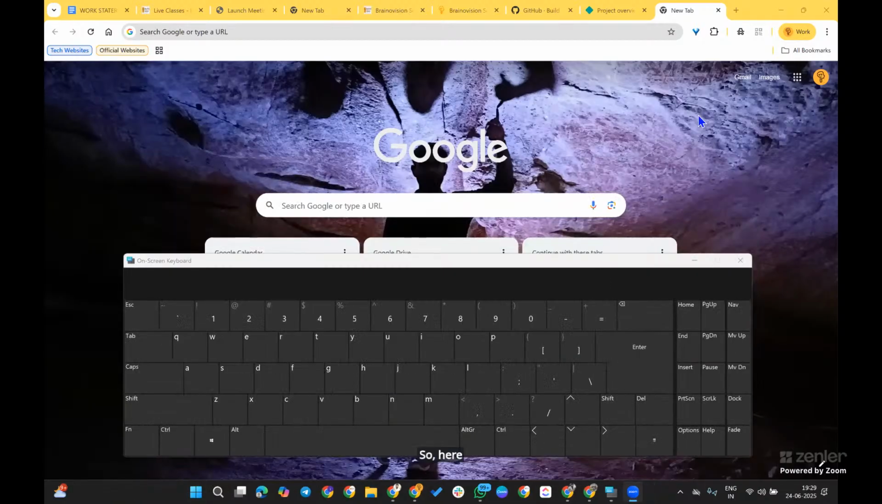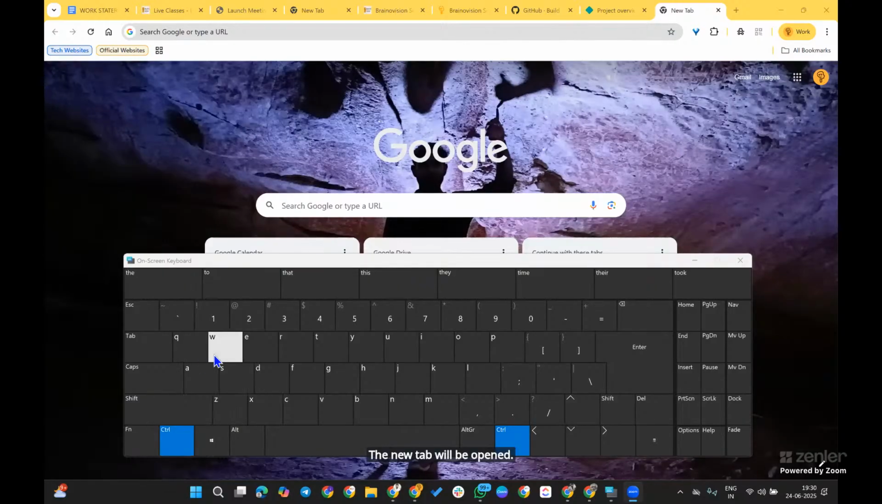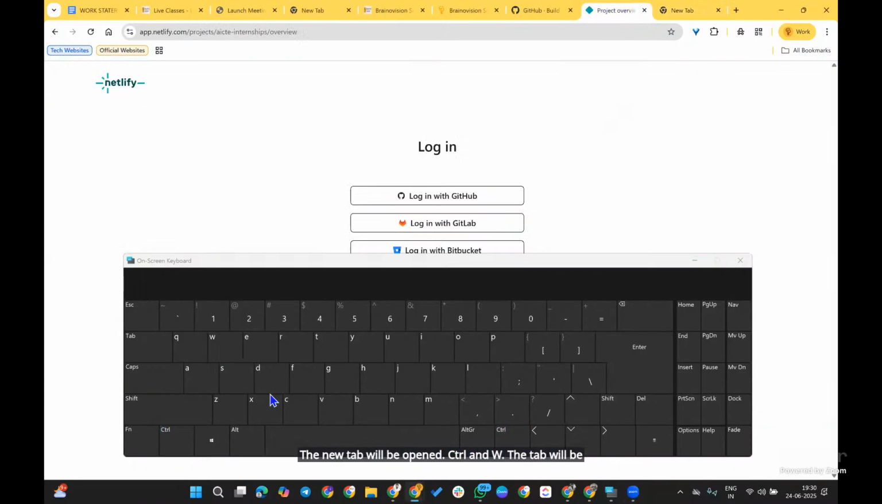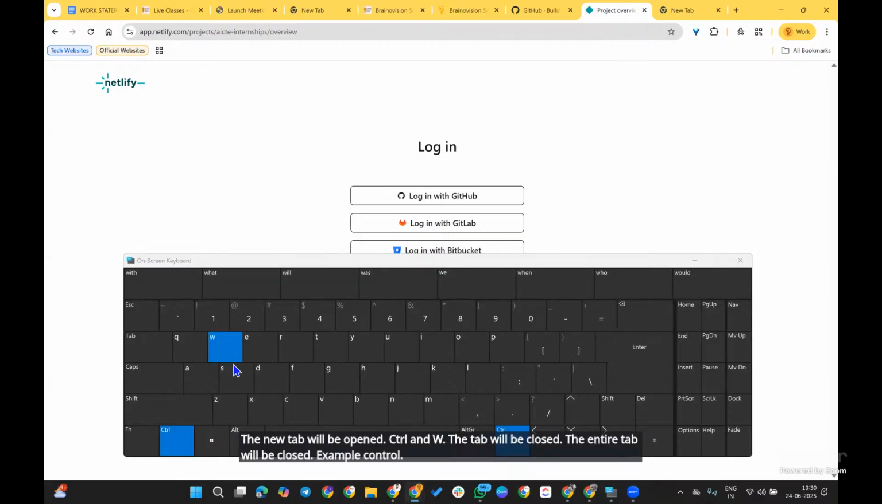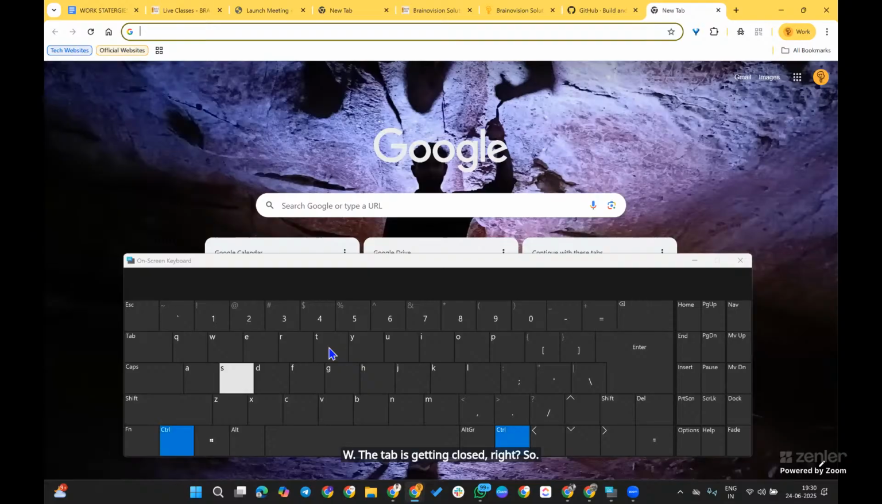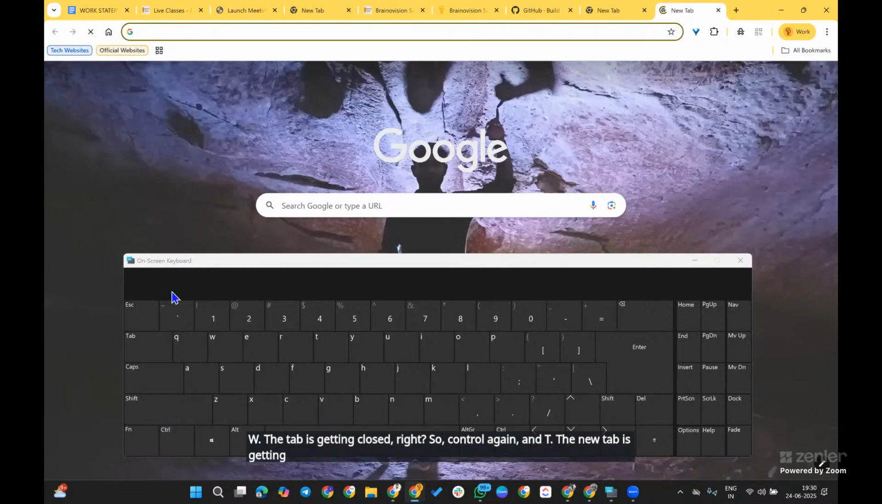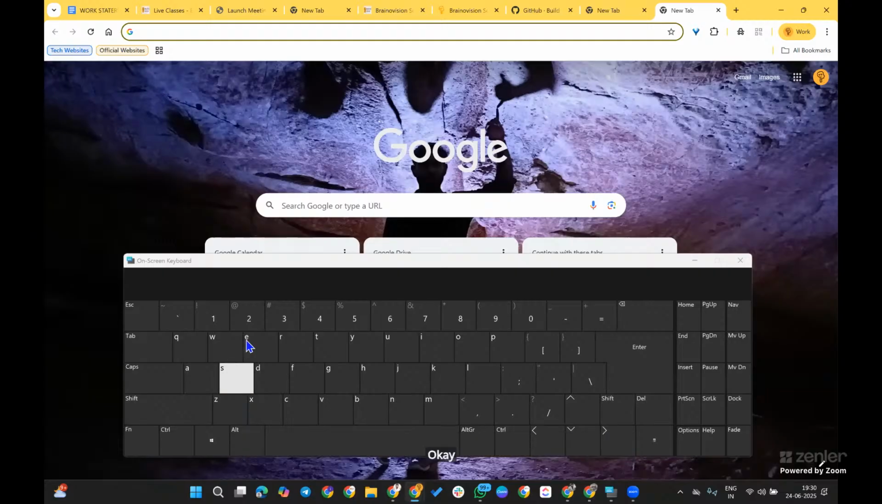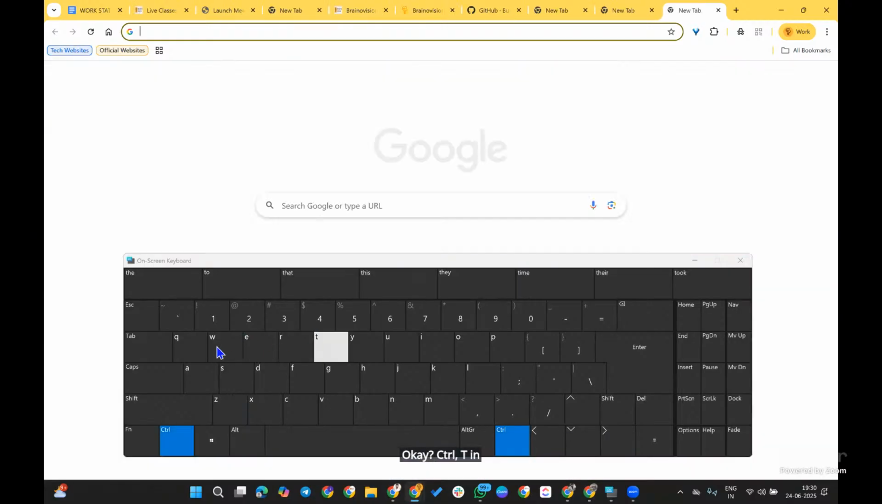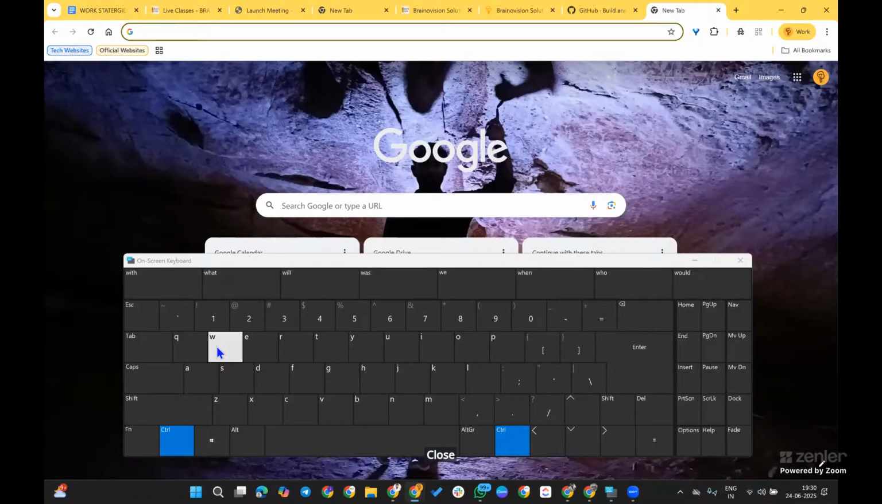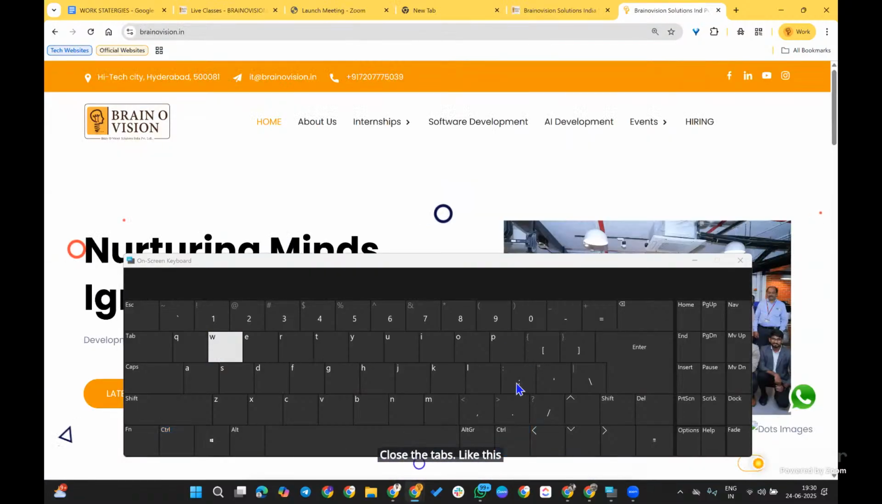So here we are going to press the Control key and T. The new tab will open. Control and W, the tab will be closed. For example, Control W, the tab is getting closed, right? So Control again and T, the new tab opens right here. You can see it on the screen also. Control T means new tab. Control W means close the tab. Like this, you can simply close the tabs.